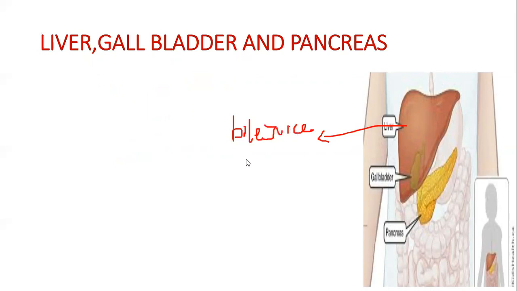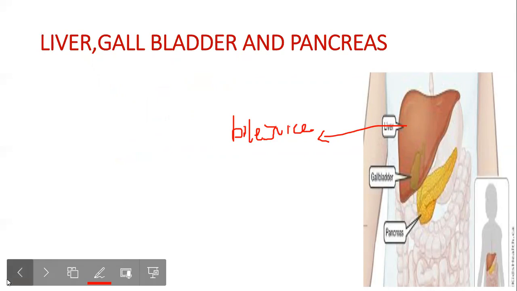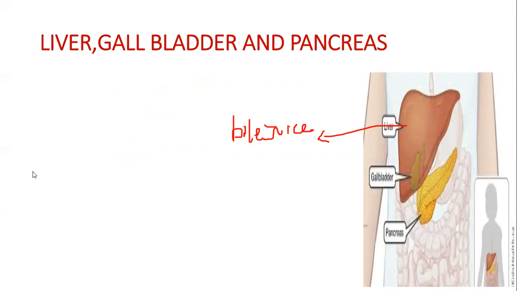We have studied how sugars are broken down. We have studied how proteins are broken down into peptones with the help of pepsin. Now, how do we break down fats? Fats are broken down with the help of this bile juice. That is called emulsification. So what is emulsification?